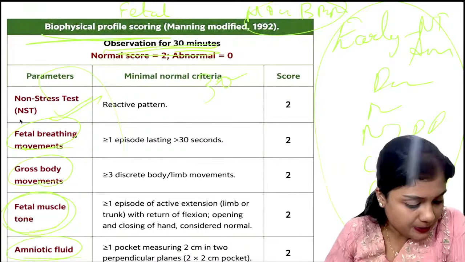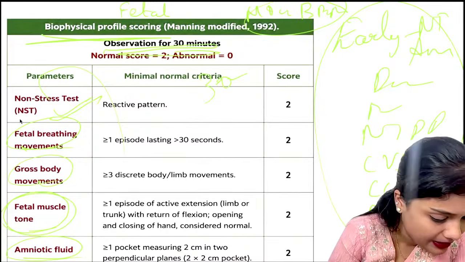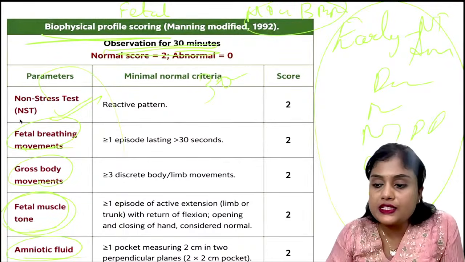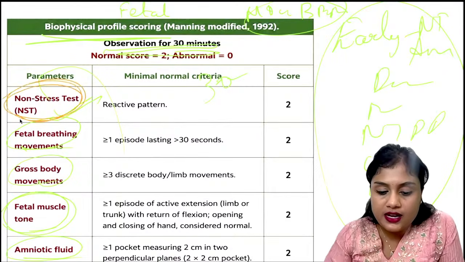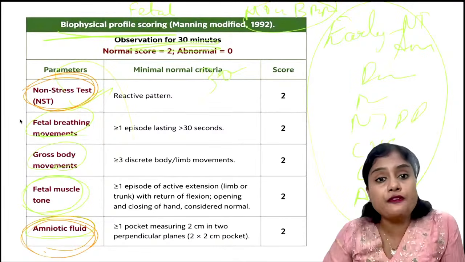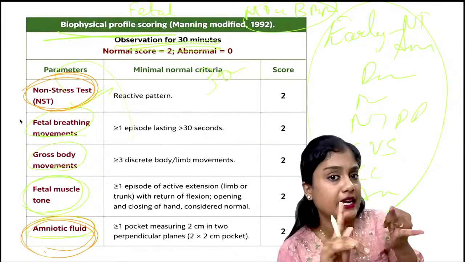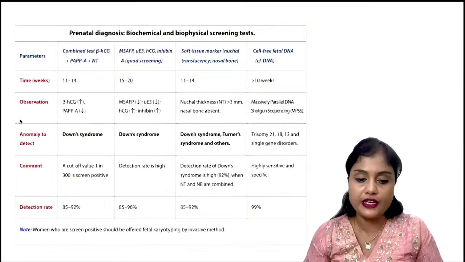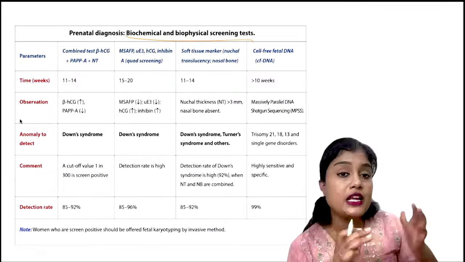Modified biophysical profile includes the non-stress test and amniotic volume. Yes, amniotic fluid. These are the only two things in the modified biophysical profile. Out of all these things, the most important are NST and AFI. These two are the most important things that you should know. Okay, very good. Now coming to the biochemical and biophysical screening. As we told, that was in the later gestation.